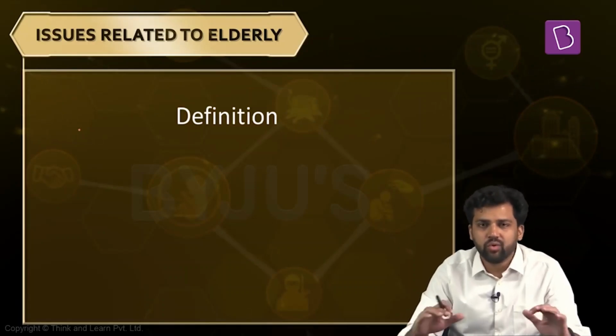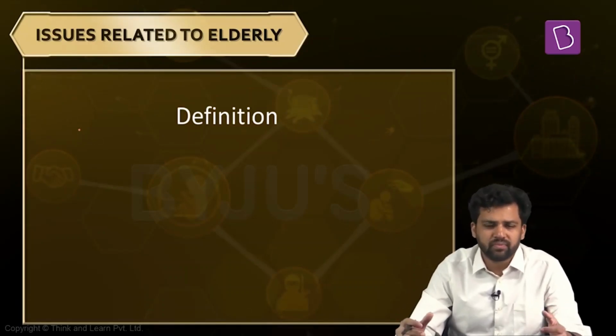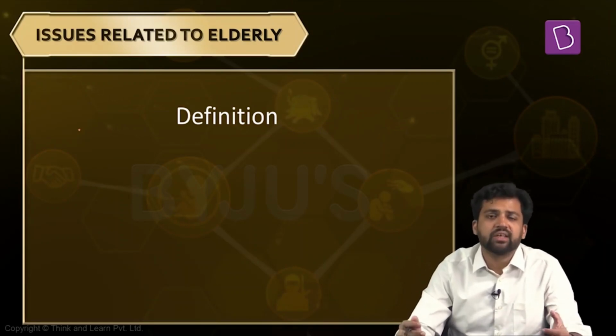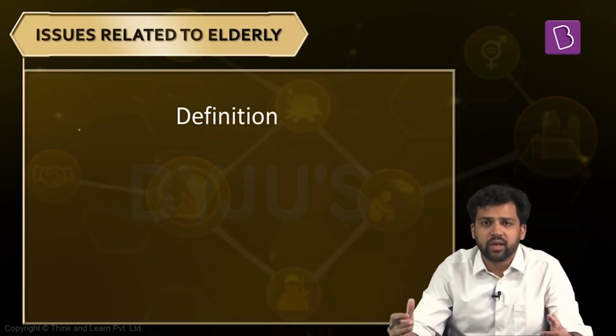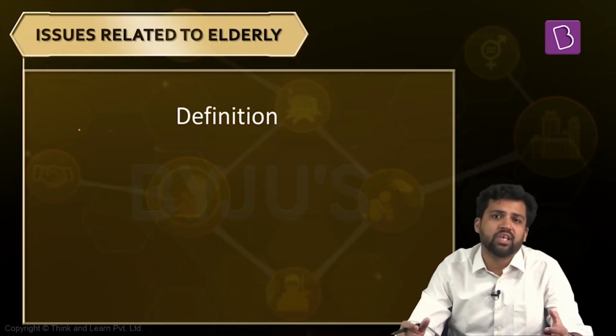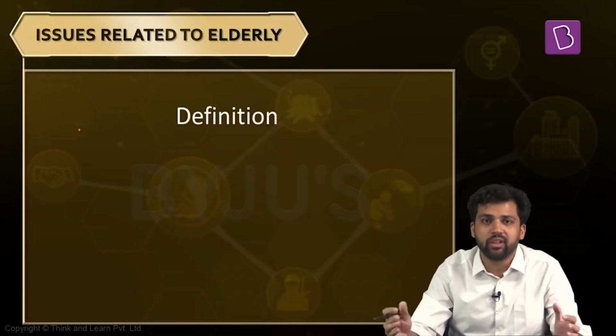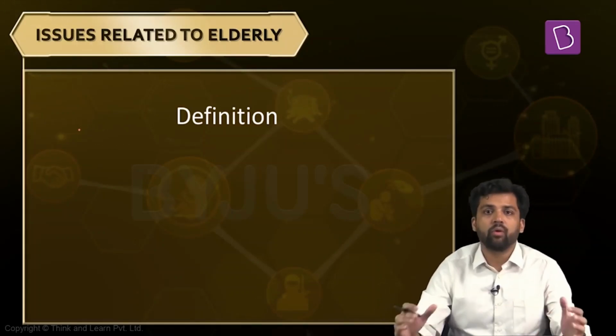At present, there is no uniform definition. There are different laws. For example, the Maintenance of Parents and Senior Citizens Act, also referred to as the Senior Citizen Act, defines someone as elderly who is greater than 60 years of age. Then we have another policy, the National Policy for Older Persons. According to that, anyone above the age of 60 is elderly. But there are also some schemes, for example the Annapurna scheme, where the beneficiary should be greater than 65 years of age to avail the benefits. So we do not have any uniform policy for addressing the elderly.